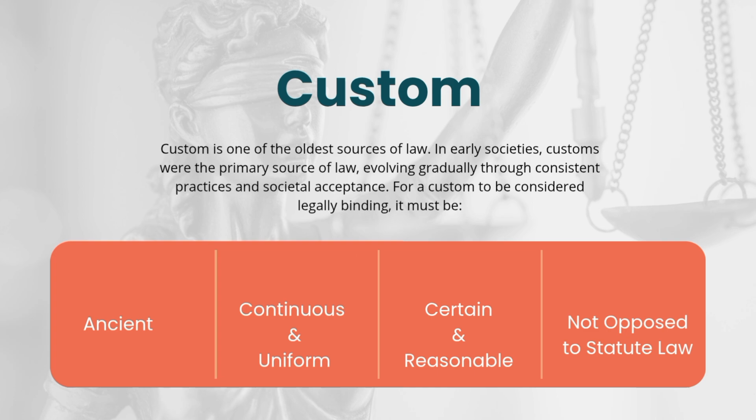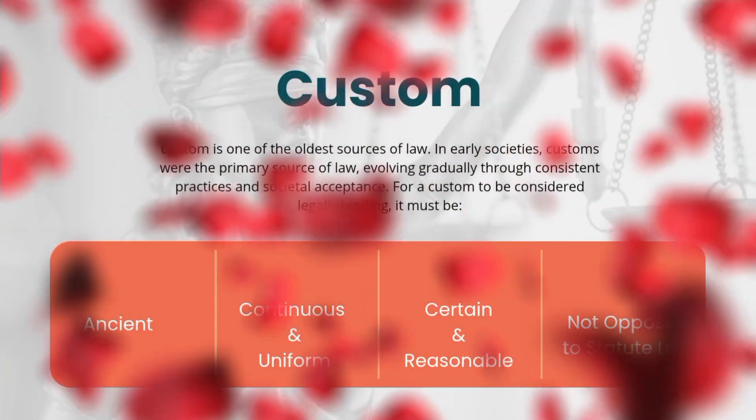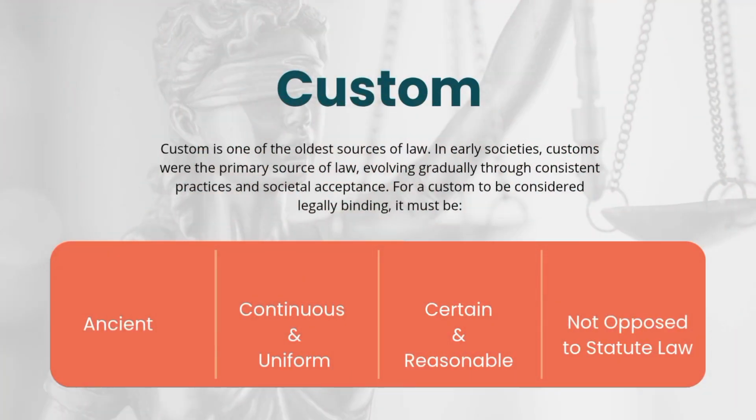1. Custom. Custom is the oldest source of law. When people follow a particular practice for a long time, and it becomes accepted by society, it turns into law. A custom must be ancient, continuous, reasonable, and not against any written law. For example, some family or tribal customs are still followed in many regions.